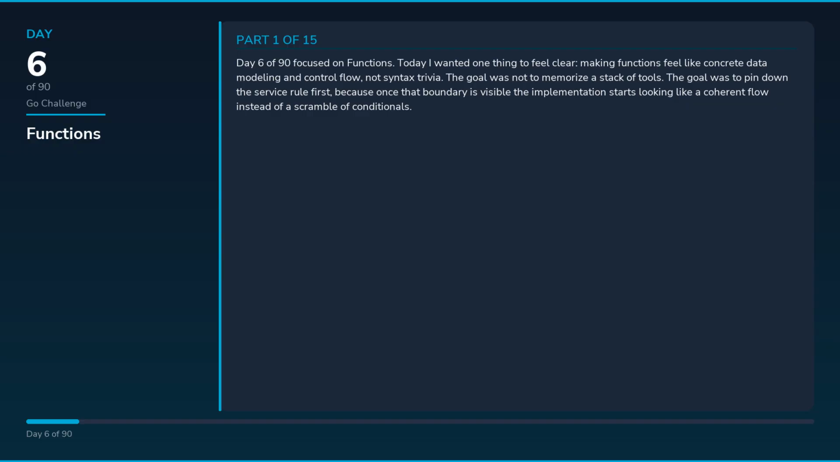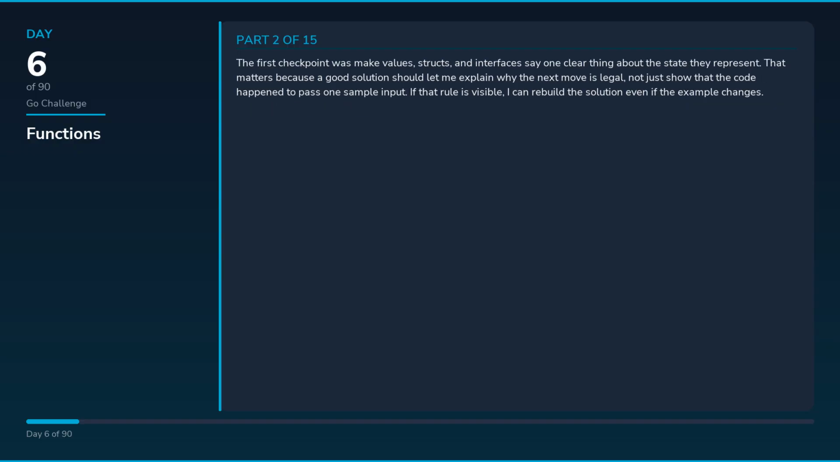The goal was to pin down the service rule first, because once that boundary is visible, the implementation starts looking like a coherent flow instead of a scramble of conditionals. The first checkpoint was make values, structs, and interfaces say one clear thing about the state they represent. That matters because a good solution should let me explain why the next move is legal, not just show that the code happened to pass one sample input. If that rule is visible, I can rebuild the solution even if the example changes.